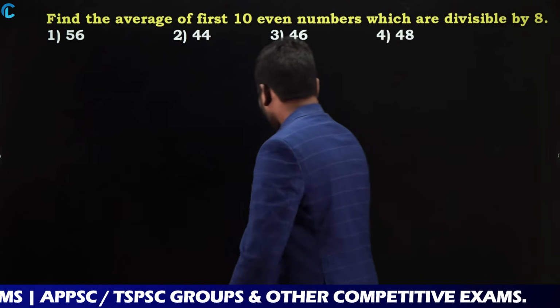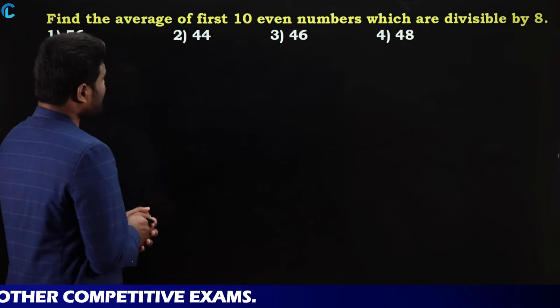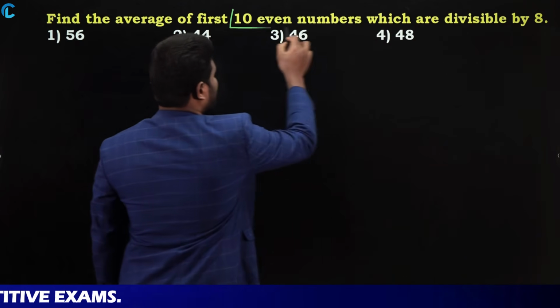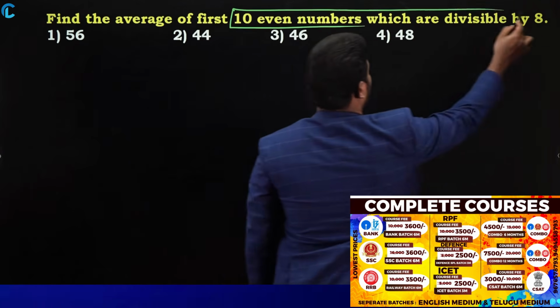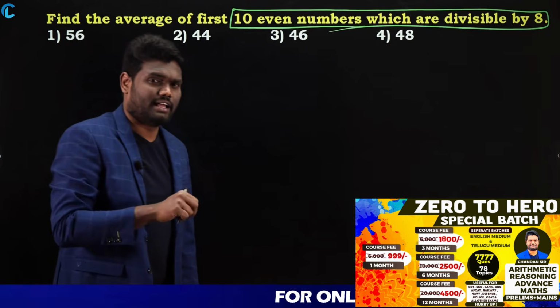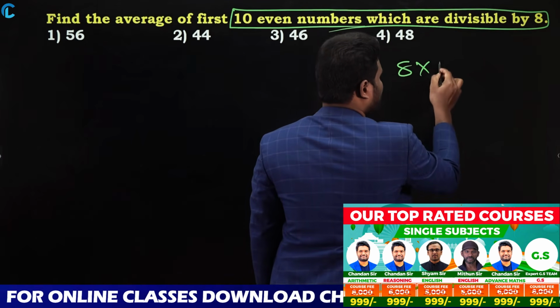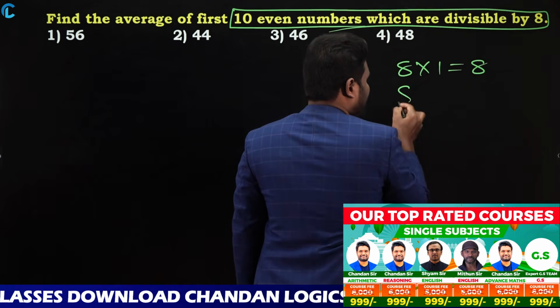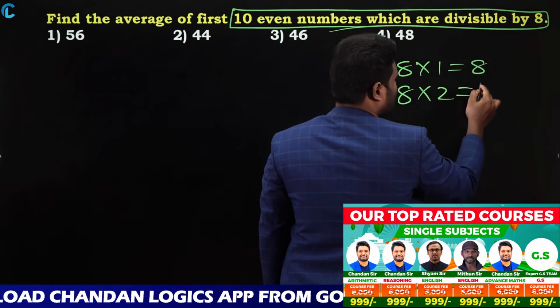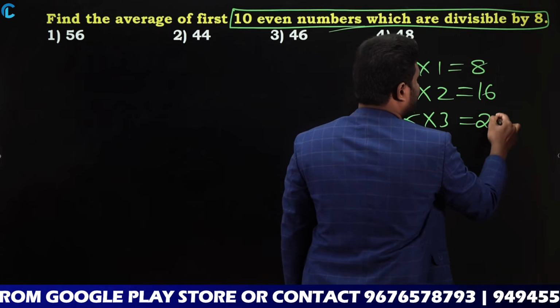Next question. All these are simple and basic questions. Find the average of first 10 even numbers which are divisible by 8. Look here, now it should be divisible by 8. Observe carefully. 8 one time is 8. 8 two times is 16. 8 3 times is 24.